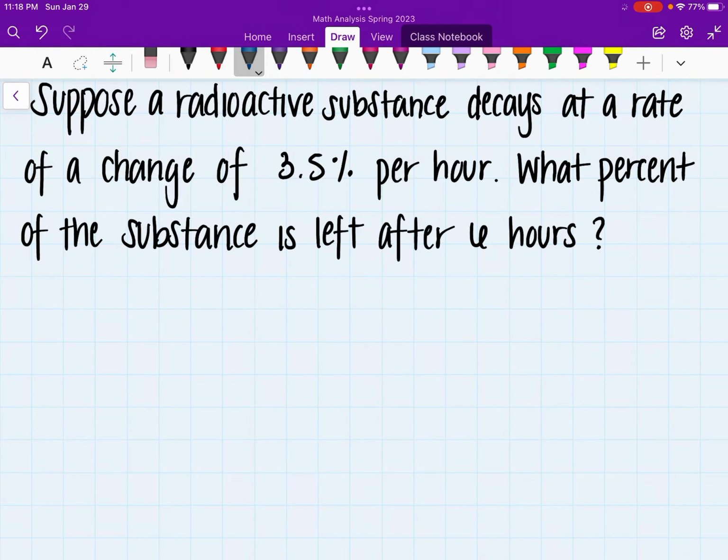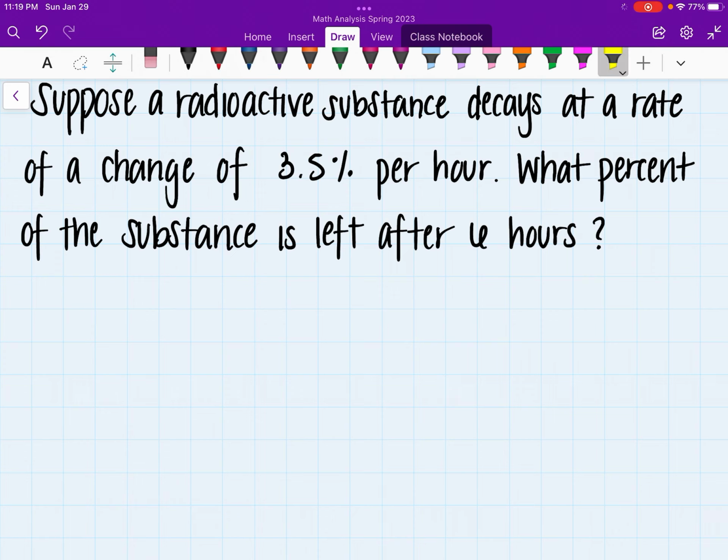All right, let's go ahead and take a look at this next one, guys. It says, suppose a radioactive substance decays at a rate of 3.5% per hour. What percent of the substance is left after 6 hours? Now, let's go ahead and actually take a look at the information.